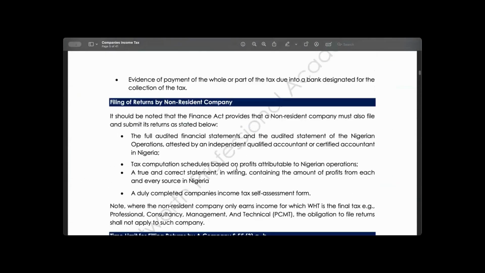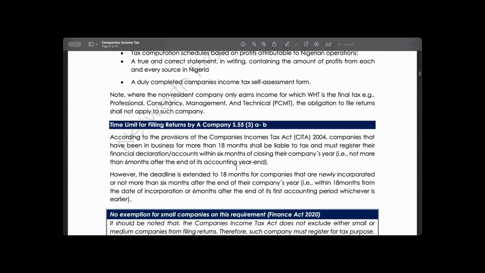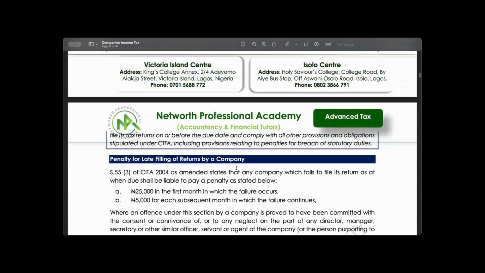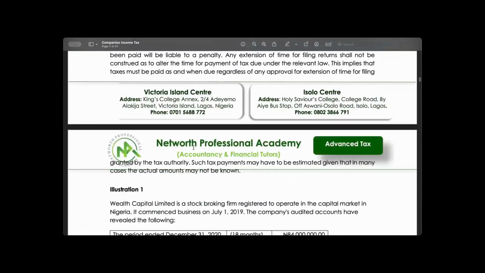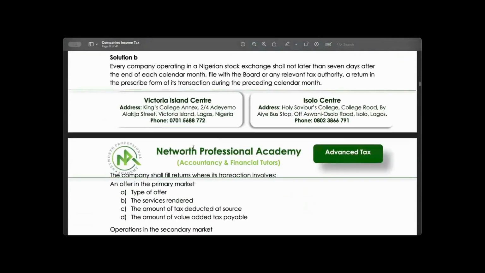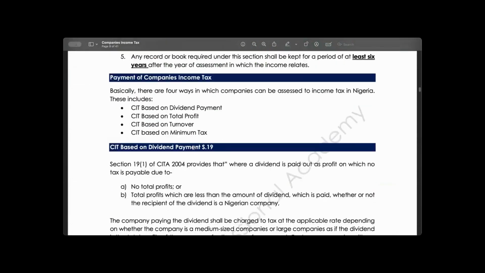I remember we talked about filing of returns by a resident and non-resident company, and we put a time limit for filing returns. We talked about penalty for failure to file returns when due, and so on and so forth. We also talked about books of accounts.